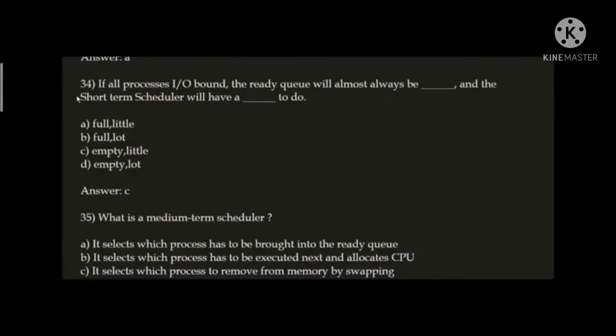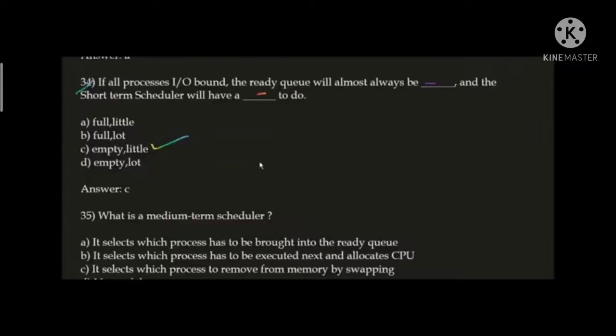Next question. If all processes are input-output bound, the ready queue will almost always be blank and the short-term scheduler will have a blank to do. Correct answer is option C, empty and little. If all processes are input-output bound, the ready queue will almost always be empty and the short-term scheduler will have little to do. Okay, next question.